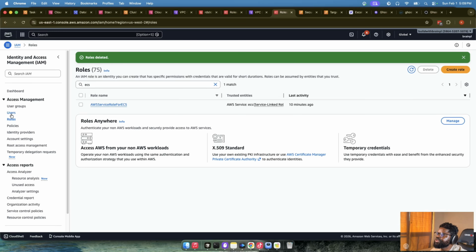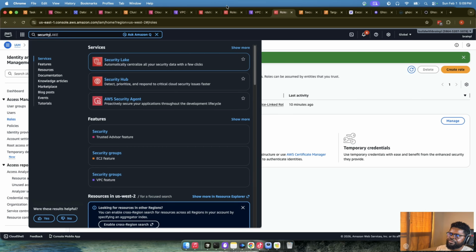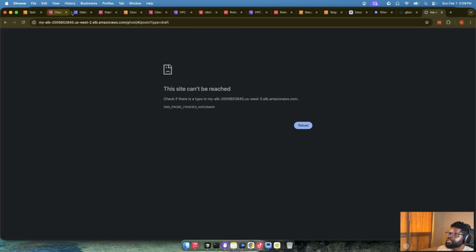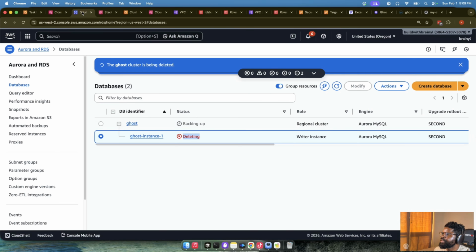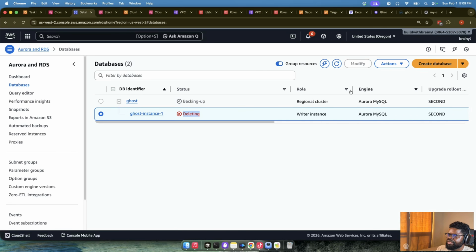The next thing we want to do is check security groups. Now, I'm sure if you go back to this website and you load it, it's not going to work again because whatever is loading it is gone. So it's fine. So we're just going to go to security groups. Those security groups might not let us delete them because they're being used. But let's see if we can get rid of them.